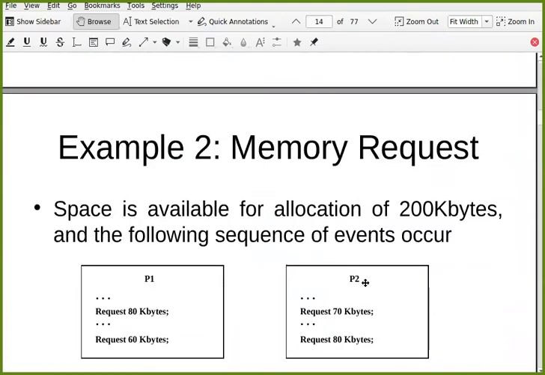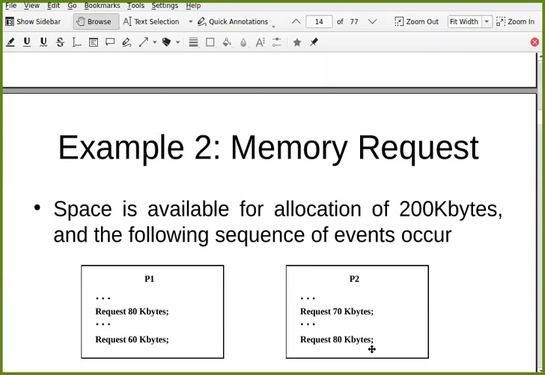Now here, let's say space is available for allocation of 200 kilobytes. You have 200 kilobytes available to be allocated. And the following sequence of events occurs. P1 requests 80 kilobytes and after some time it requests 60 kilobytes. P2 requests 70 kilobytes and after some time it requests 80 kilobytes.